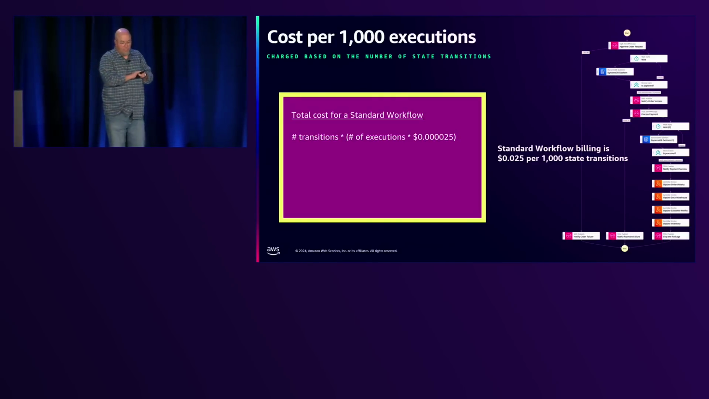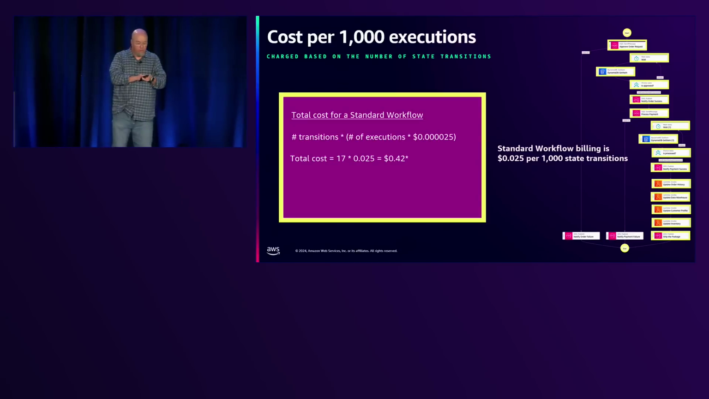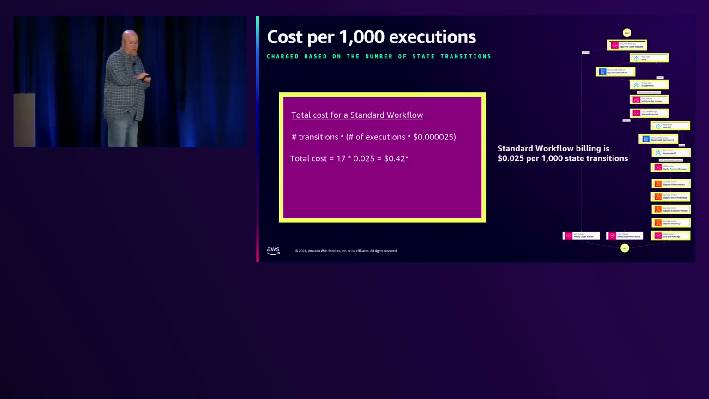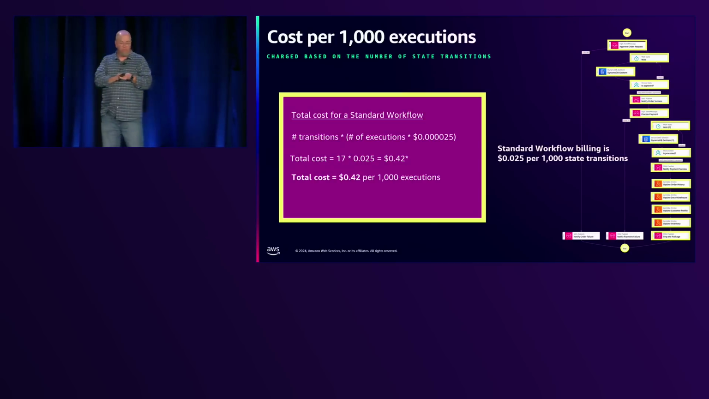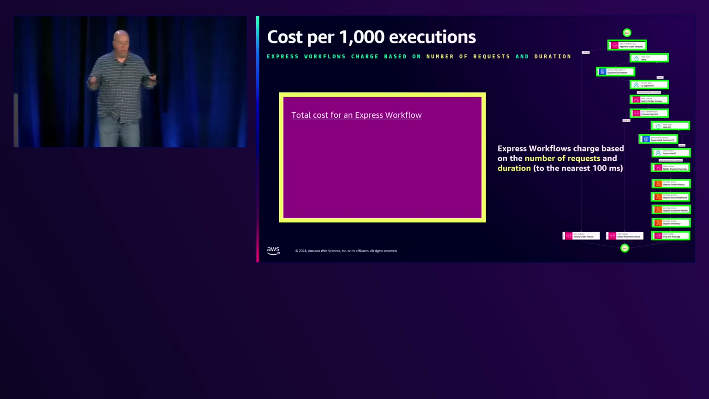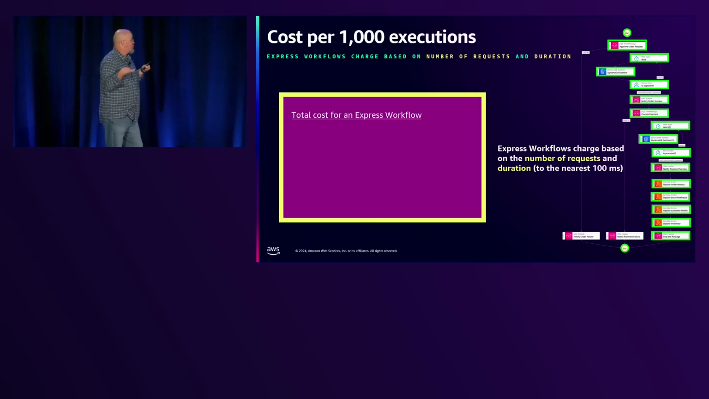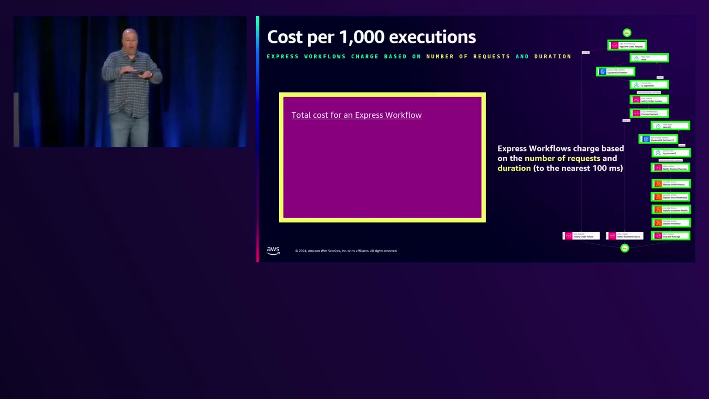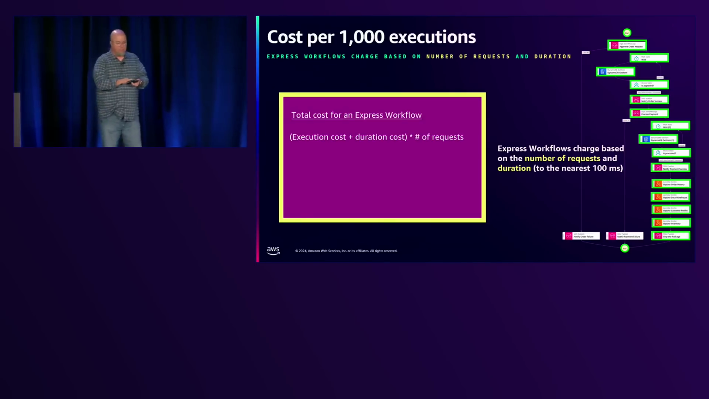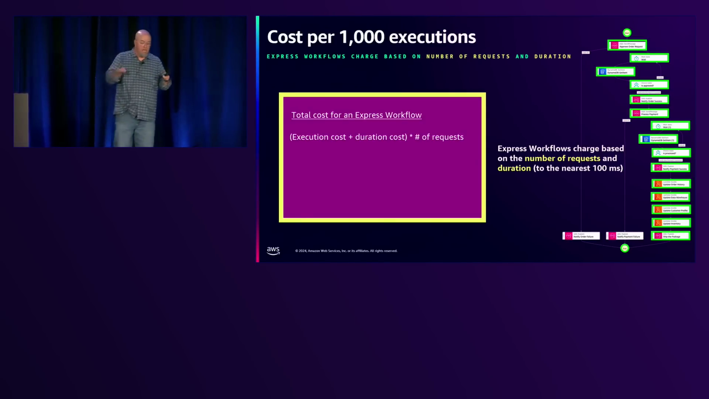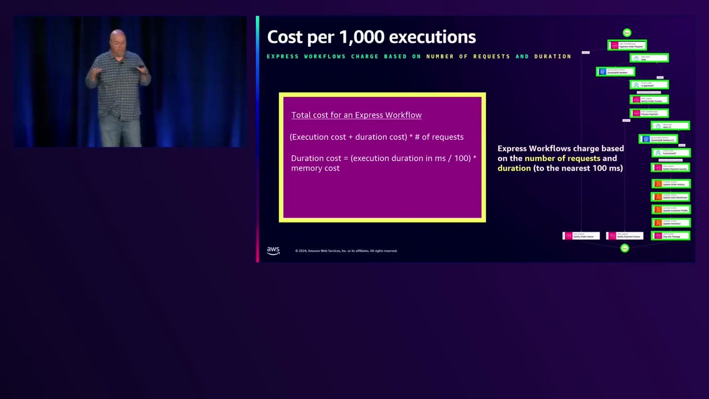Okay, so we have 17 transitions. So as we go through this, your total cost is 17 times 0.025, which equals 42 cents. The total cost is 42 cents per 1,000, and that's where we get that, right? So on the Express workflow, this is based on the number of requests and the duration, all right? So again, we still have our 1,000, but the 17 doesn't really matter as much. It's the request itself. All right, so we're going to say the execution cost plus the duration cost times the number of requests. And the duration cost equals execution duration in milliseconds